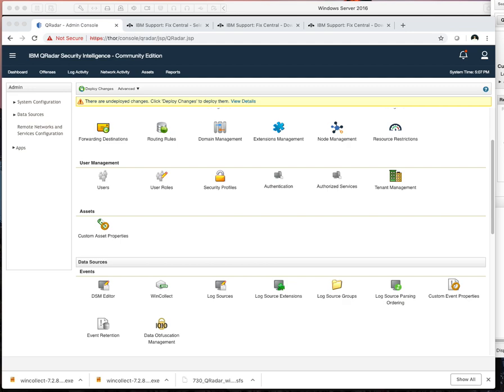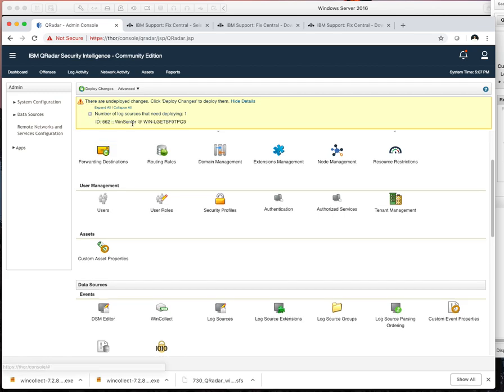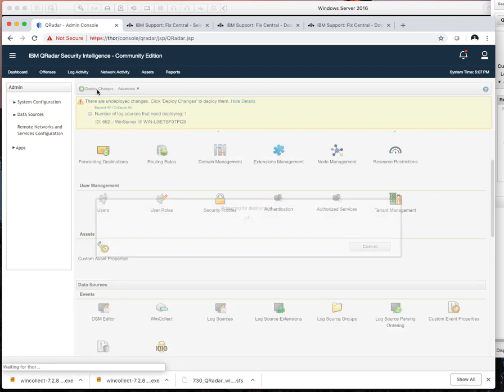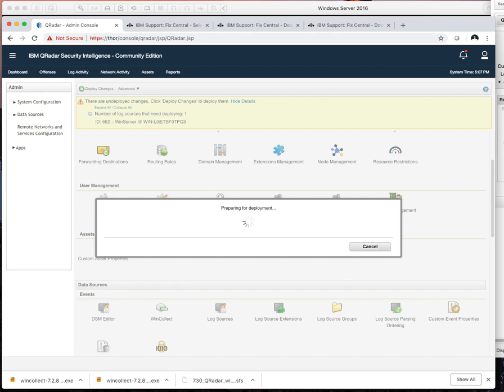And that's the guy right there. So let's view details to make sure it's right. That's that new log source. So let's deploy the change. And we should almost have it once we do that.